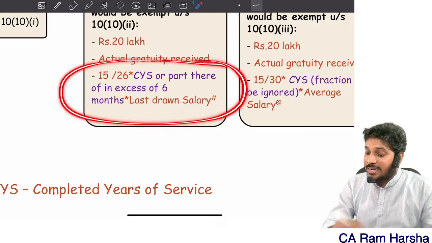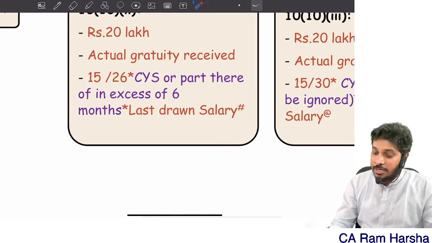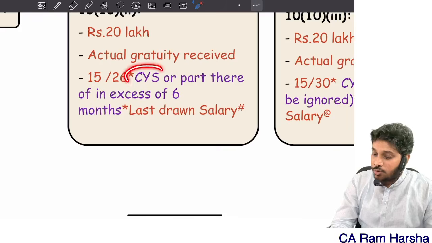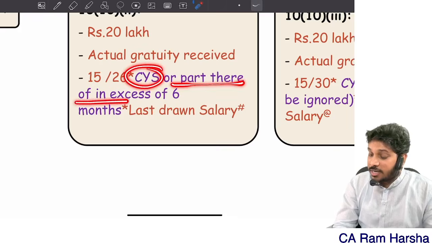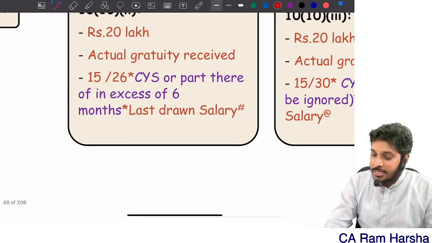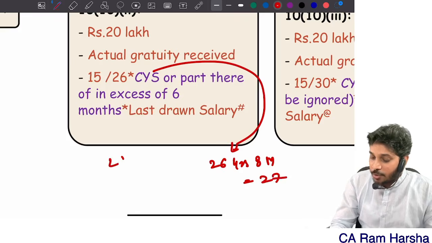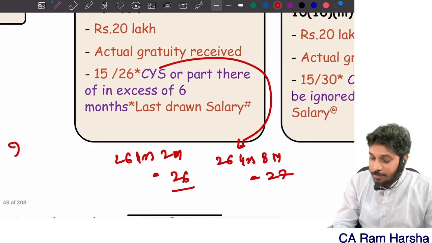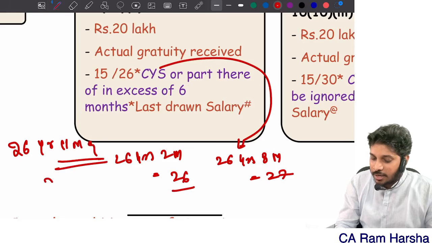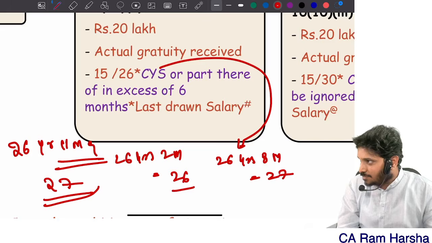Gratuity limit under the Gratuity Act. How much is the limit? 15 by 26 into completed years of service or part thereof in excess of 6 months. What does it mean? Suppose an employee retired after 26 years 8 months, it is treated as 27. Sir, if an employee retired after 26 years 2 months, then it is treated as 26. Sir, if an employee retired after 26 years 11 months 9 days, it is still treated as 27.